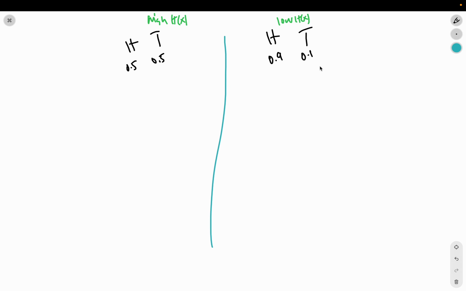The entropy here will be the sum over all i of probability of i times log of probability of i, and take the negative of it. So let's apply the formula here: negative 1/2 log base 2 of 1/2 minus 1/2 log base 2 of 1/2. And we've shown already that the entropy of one fair coin flip is 1 bit.